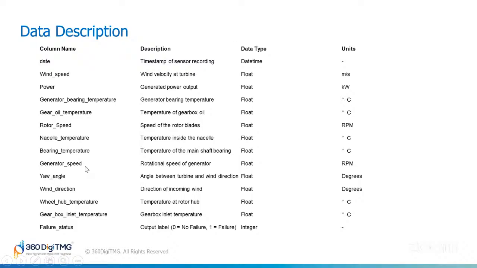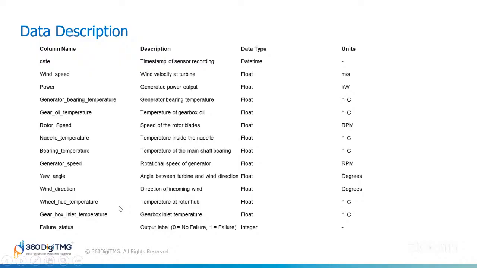Basically, this measures how fast the generator is spinning in rotations per minute. Then your angle. This is the angle between the turbine and the wind direction in degrees. Then wind direction. This tells us which way the wind is blowing. It is also measured in degrees.